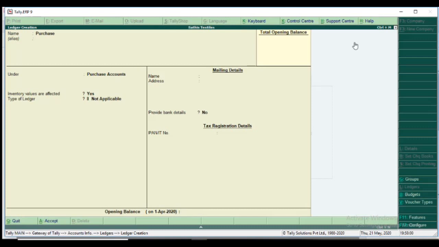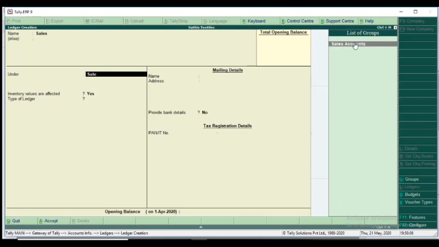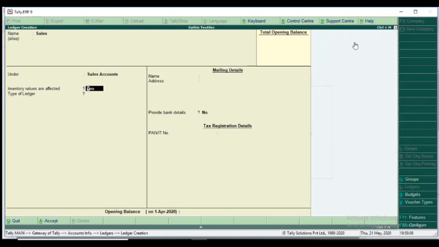Yes. Sales, under group sales account. Other points you skip; whatever comes by default, you don't change.